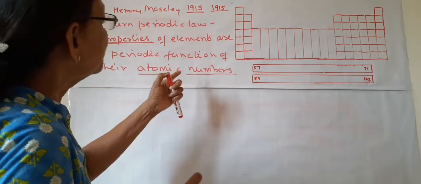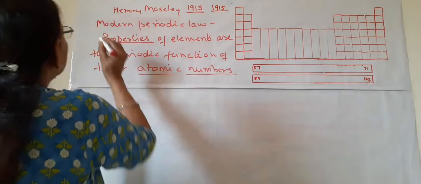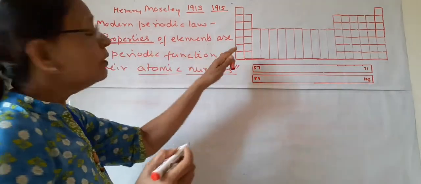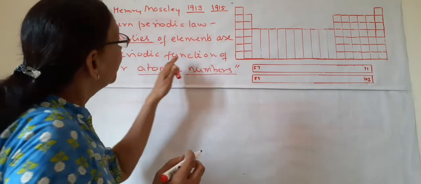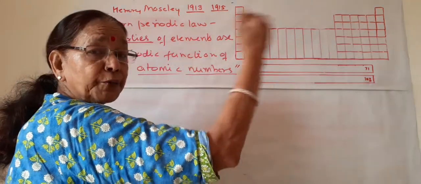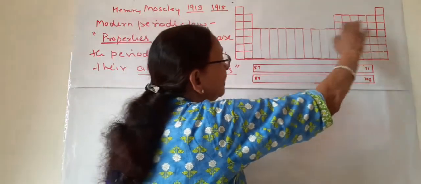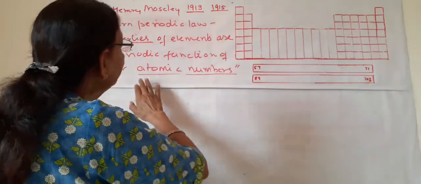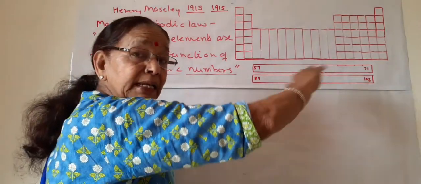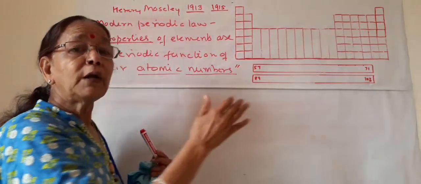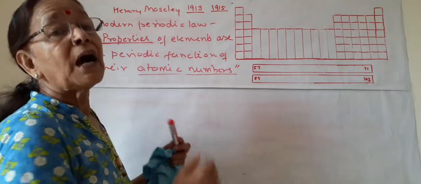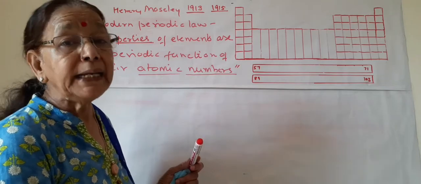So how does the definition go? Properties of elements are the periodic function of their atomic numbers. From left to right, atomic numbers are written and arranged in increasing order. Then the properties of elements repeat after a regular interval.